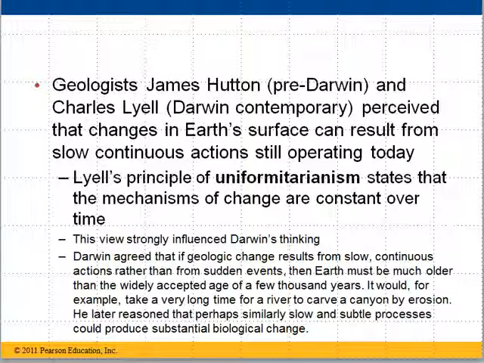So Darwin also later reasoned that if these long, slow processes could affect geology, perhaps something similar, such as a slow, subtle process, could cause the biological changes that he saw throughout his studies of fossils and other creatures.